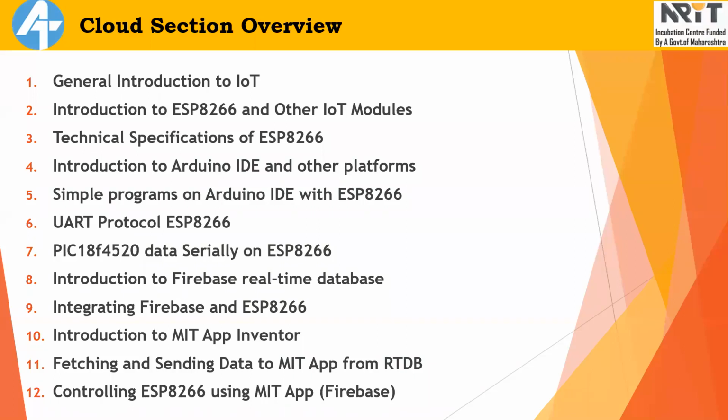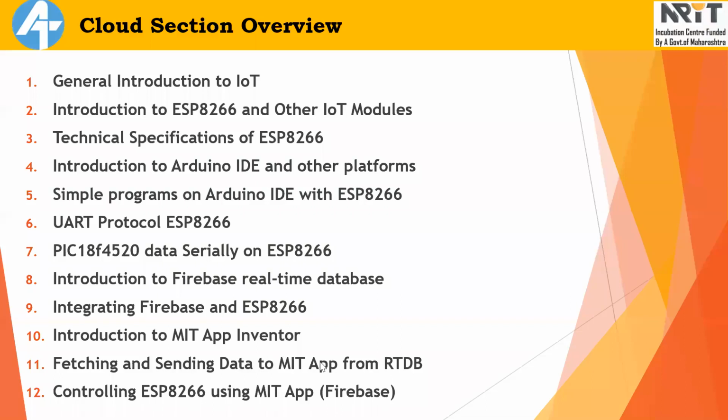RTDB here stands for real-time database. Paging means receiving data and sending means sending data to the cloud. Okay, so using Android application, what we are going to do, we will put raw data in the real-time database, like temperature, whatever the random value, and we will page that value into our MIT App Inventor app. It is basically an Android app, but we will just call it MIT App Inventor for distinguishing in the next part. So we'll fetch that data and monitor in our Android application.